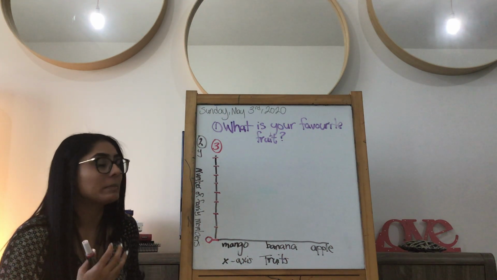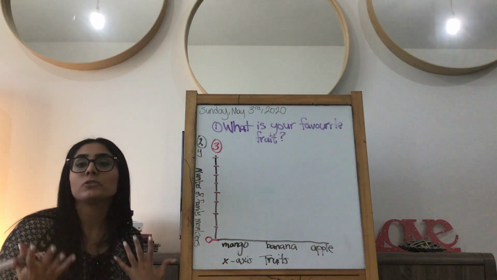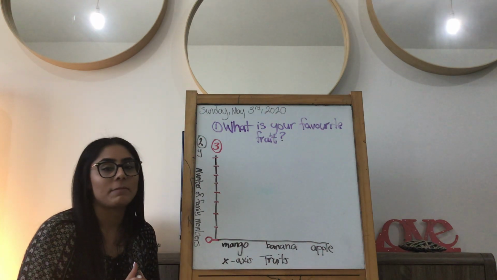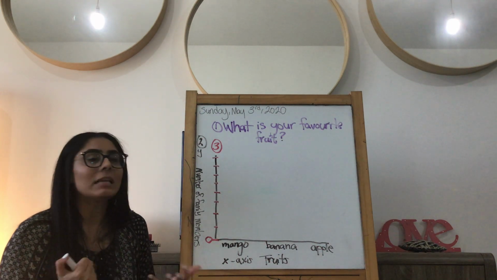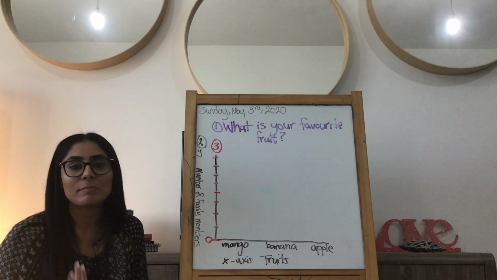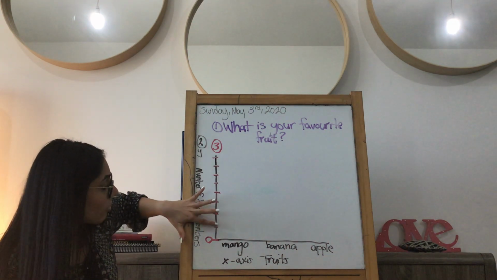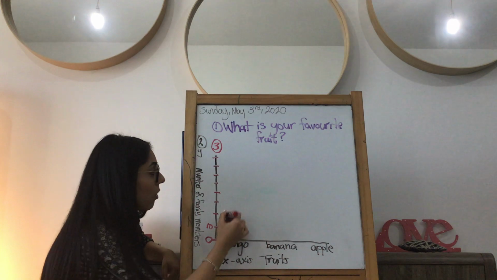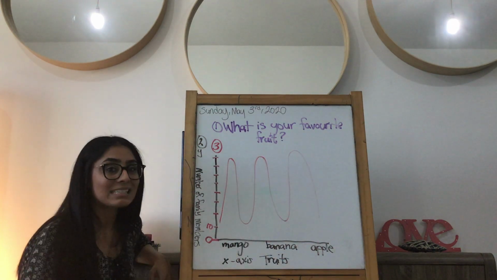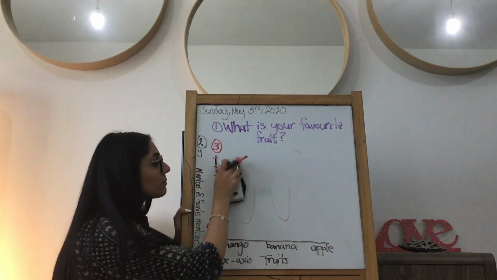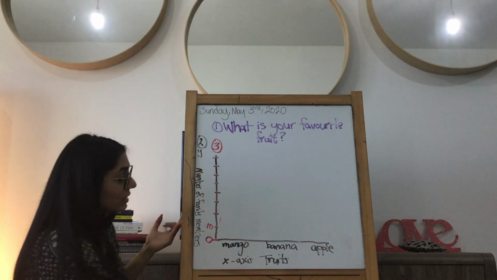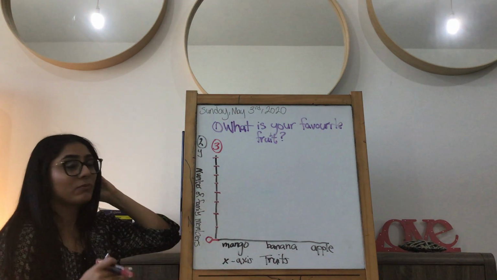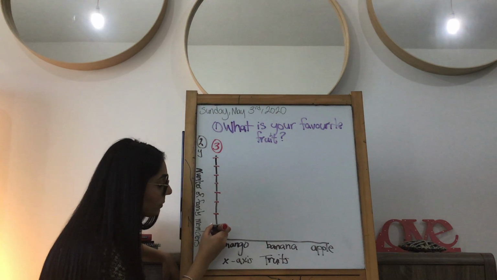You would not get full marks because, on average, most of you probably had maybe 4 members at home. Maybe you asked 5 family members, maybe 6. But it's very unlikely you asked 20 or 30 or 40 people, right? If this is 10 already, and all of you asked maybe only 6 people, all of this would be a waste. And we don't want that. We need to use the space that we have. So for this graph, it depends again for each family, but I think most of us asked about 4 to 6 people. So the best option would be to go up by 1s.